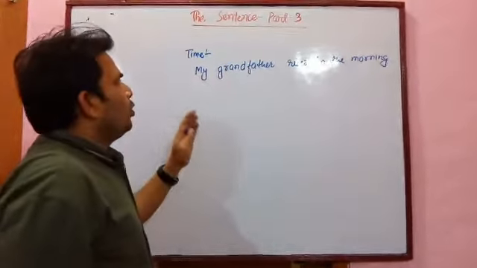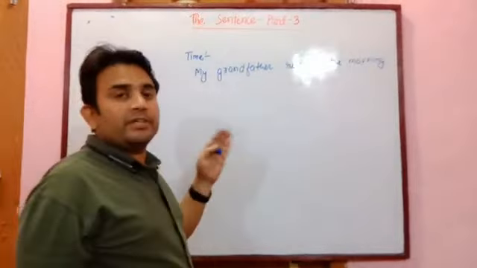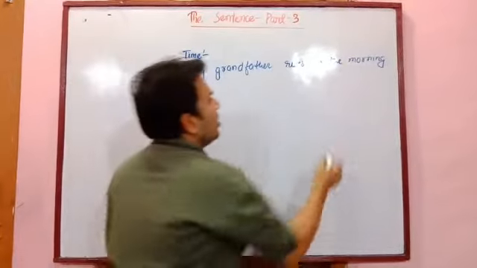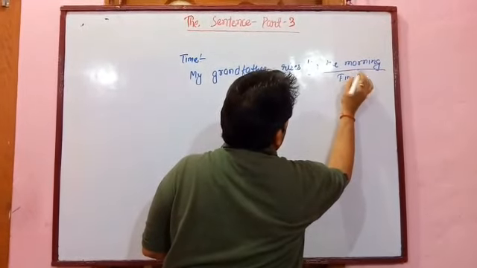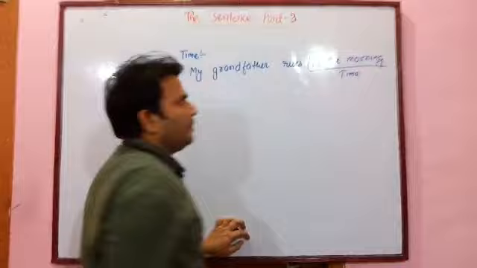Okay. When does my grandfather rise? In the morning. So, in the morning is what? It is time. It is also a complement.